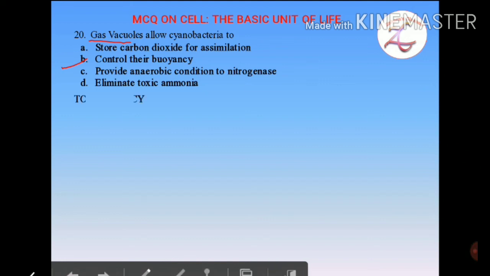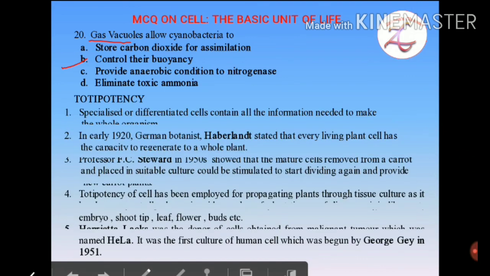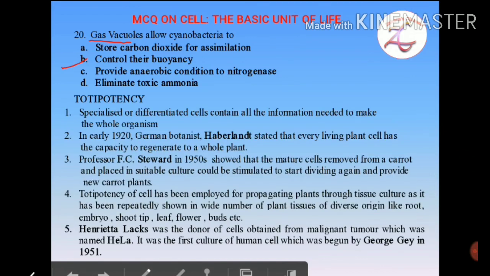First of all, let us know what is totipotency. Totipotency is that specialized or differentiated cells contain all the information needed to make the whole organism. This is a property. These specialized or differentiated cells have all the information inside them, and they convert and develop into a new organism.